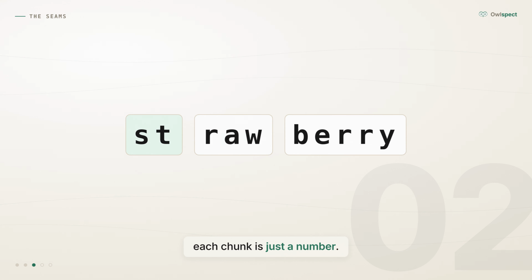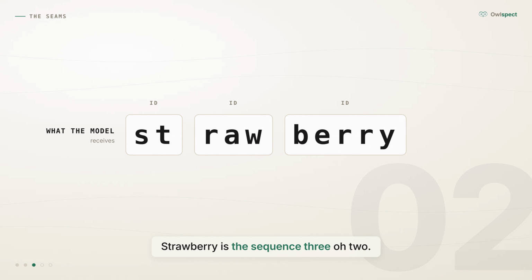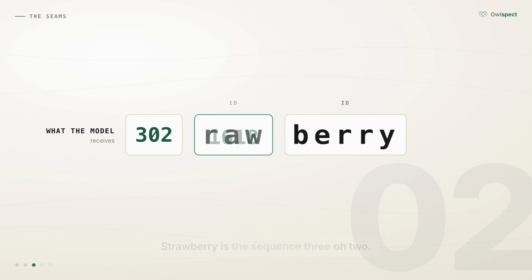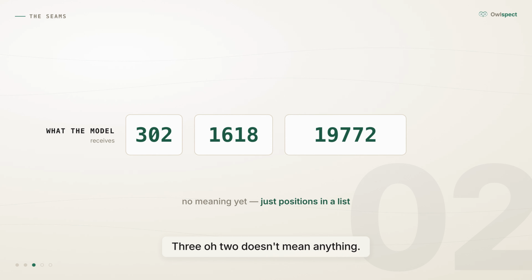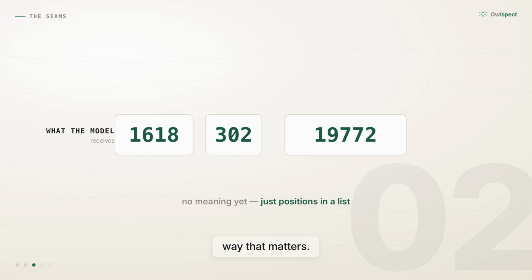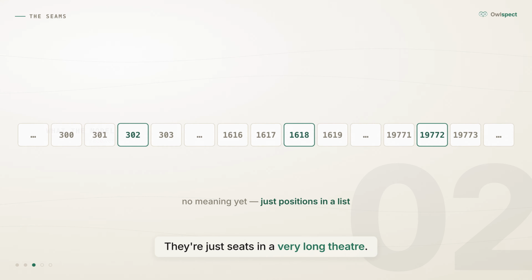To the model, each chunk is just a number, an ID in a giant list. Strawberry is the sequence 302, 1618, 19,772. No meaning attached yet, just positions in a list. 302 doesn't mean anything. It isn't smaller than 1618 in any way that matters. They're just seats in a very long theater.